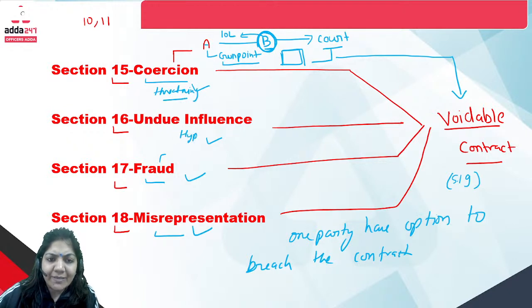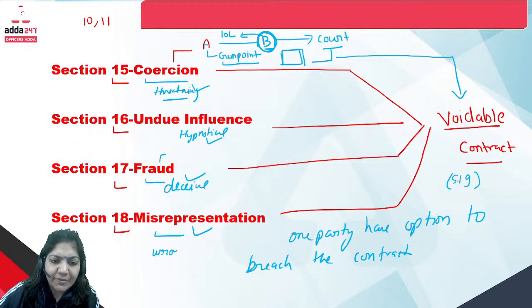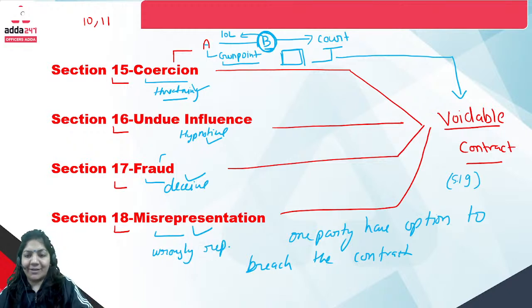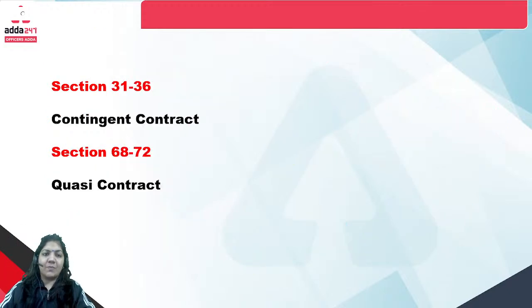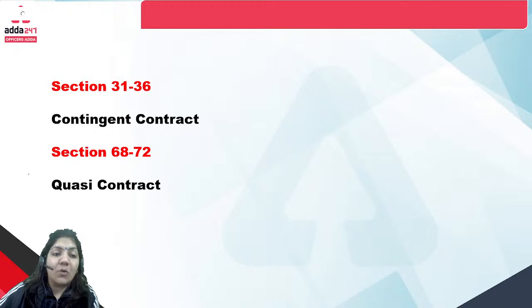Undue influence, that is hypnotize. Fraud means deceive something, and misrepresentation means wrongly represent. That is called section 18. Okay, Shakti ma'am, good. Now the next important section is section 31 to 36.